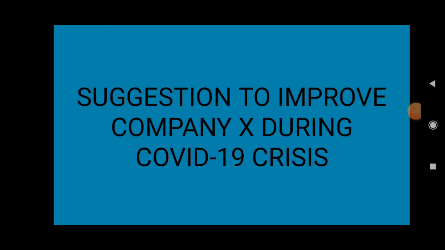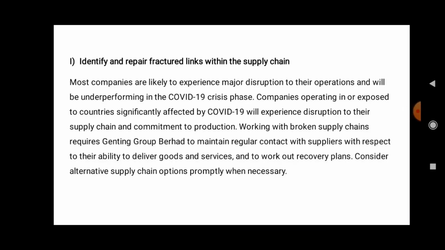Suggestions to improve the company's actions during the COVID-19 crisis. First, what I can suggest is to identify and repair links with the supply chain. Most companies are likely to experience major disruption to their operations and will be underperforming in the COVID-19 crisis. Working with broken supply chains requires Genting Group Berhad to maintain regular contact with suppliers.